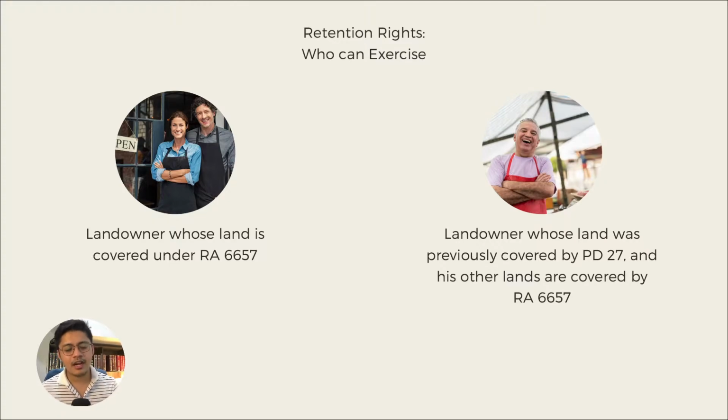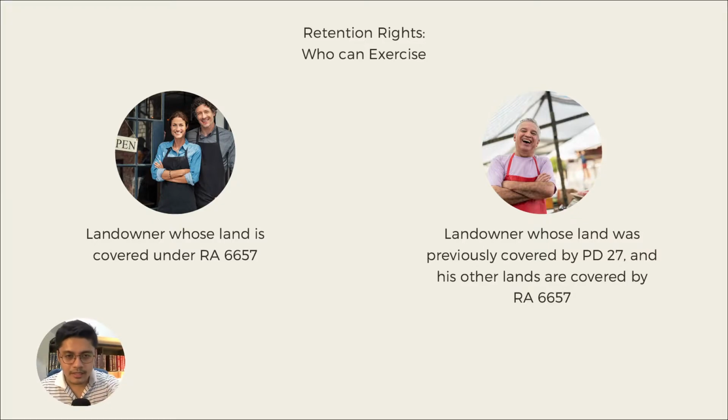But under RA 6657, if it's an agricultural activity, agricultural land, not classified as mineral, etc., then that's covered. All right? In which case, a landowner whose land was previously covered by PD 27 is now covered under RA 6657 insofar as his other lands are concerned.